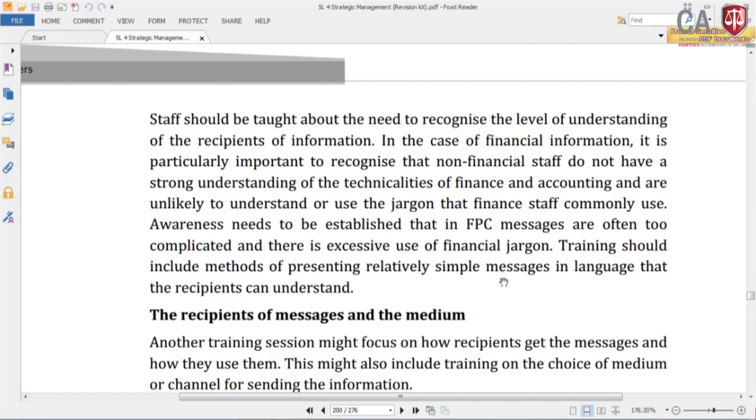In the case of financial information, it is particularly important to recognize that non-financial staff do not have a strong understanding of the technicalities of finance and accounting and are unlikely to understand or use the jargon that finance staff commonly use. They should avoid using this technical jargon. So they have to provide the message in a very simple way, understandable to the recipient. Awareness needs to be established that in FAC messages are often too complicated and there is excessive use of financial jargon. Training should include methods of presenting relatively simple messages in language that the recipient can understand.